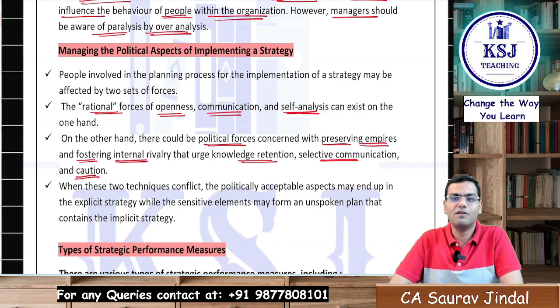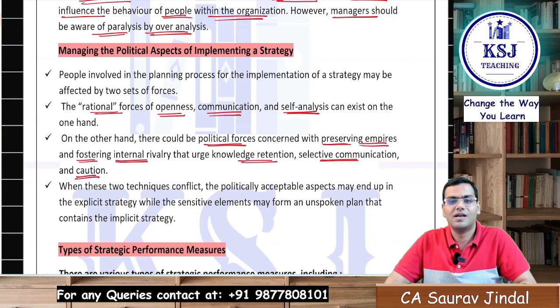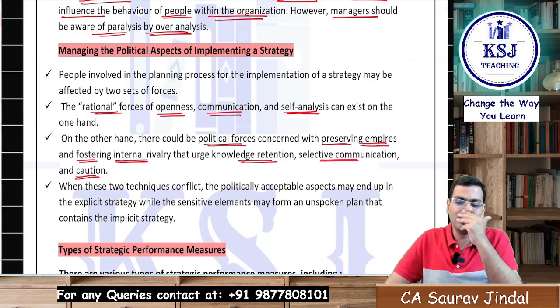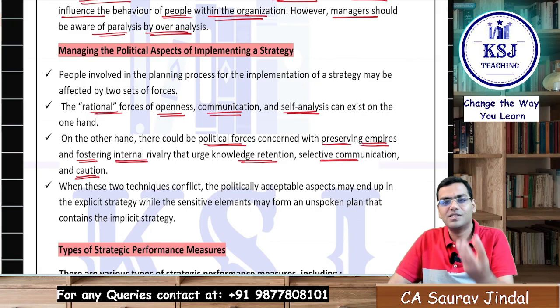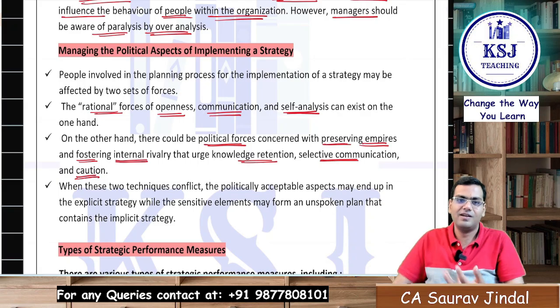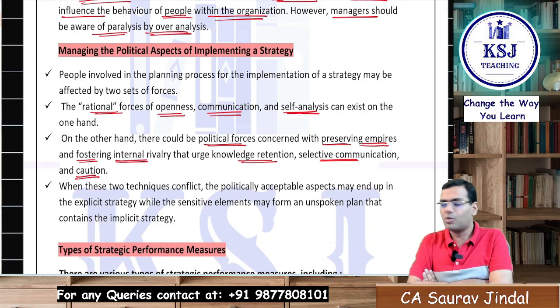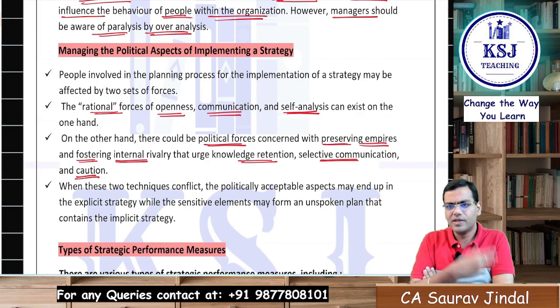So when there is a conflict between these two sets of people, normally the political side has a higher say, that explicitly comes out, and the people who are rational forces, they are submissive, and they just sit silent. Okay, let the politics prevail. Okay, you just have fun, because we can't do anything. If you want to do it, just go ahead, and we'll sit silently. Right? So their plans mostly end up in silence.